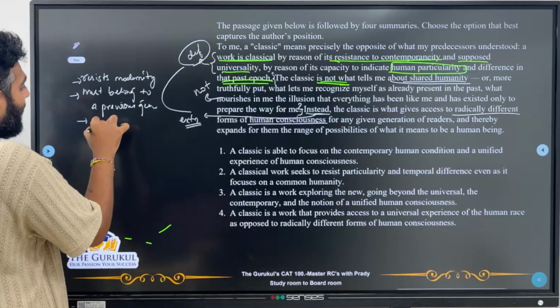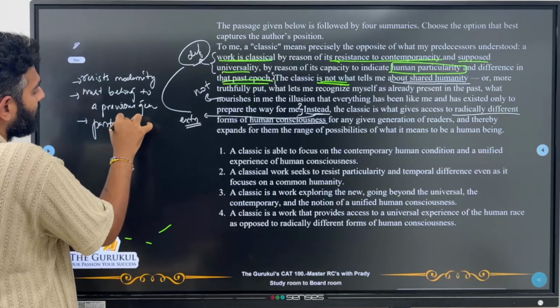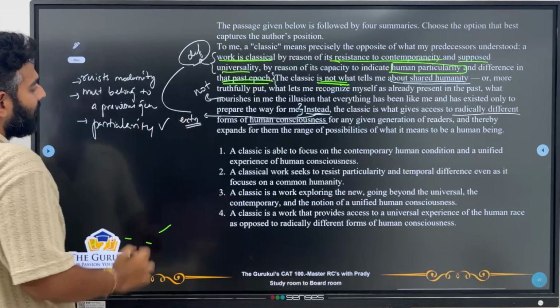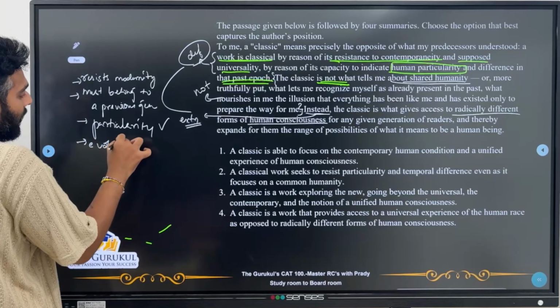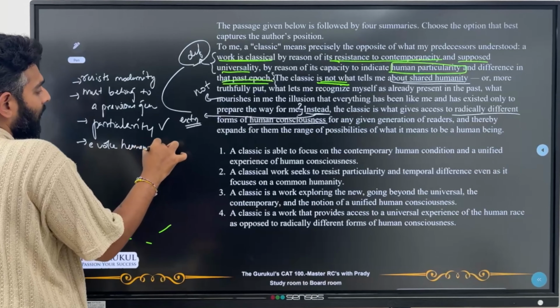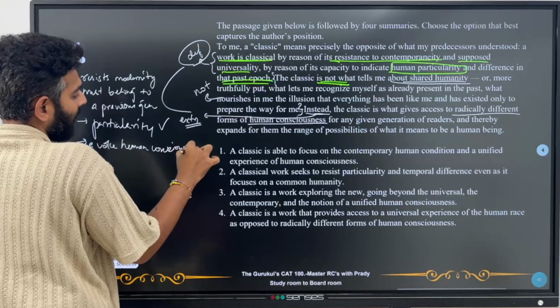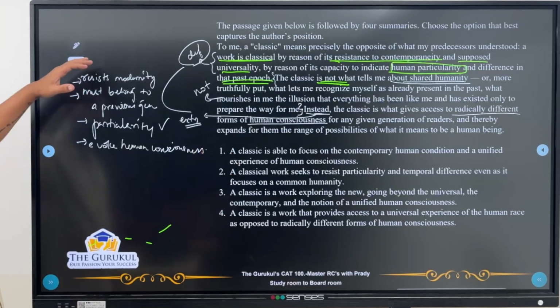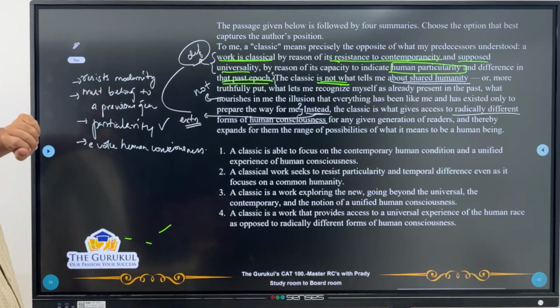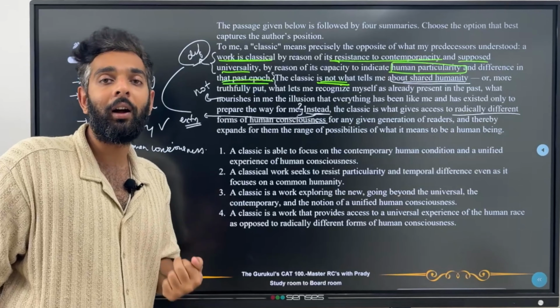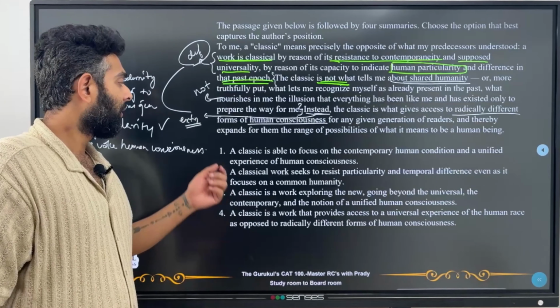It should have some kind of particularity. Yes, so these are the things that he's looking for. Also, it should evoke human consciousness. So this is another important condition that he has put. So these are the 4 things that the author wants in something that he would consider as a classic. Now let's look at all the statements.